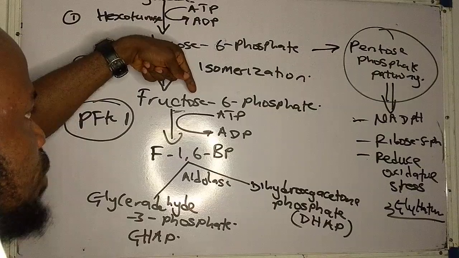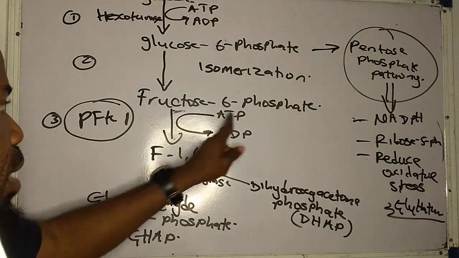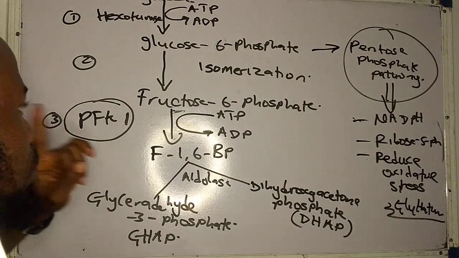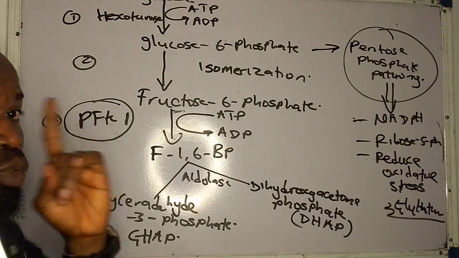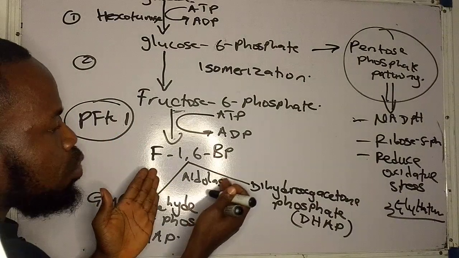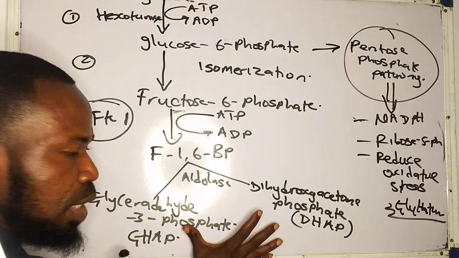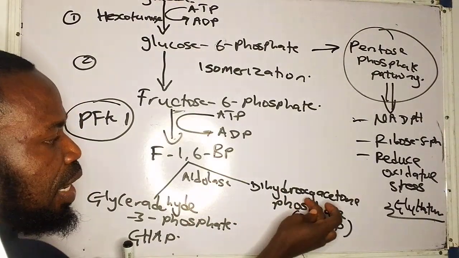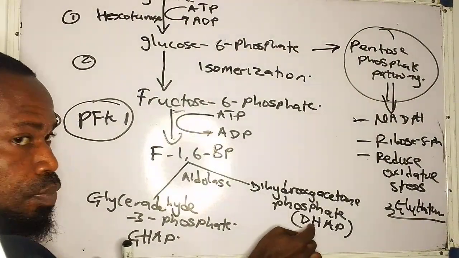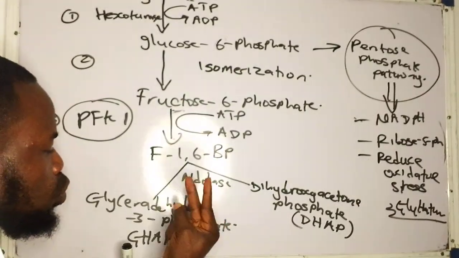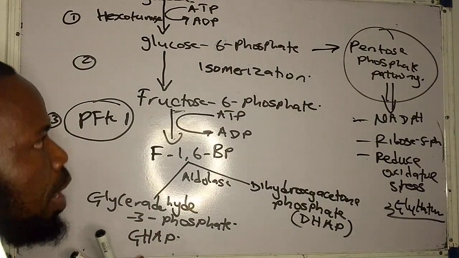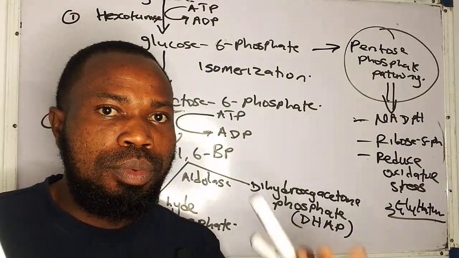Now, remember that this fructose 6-phosphate is phosphorylated to now form fructose 1,6 bisphosphate. Now, the enzyme that does that reaction is phosphofructokinase 1. This is the committed enzyme of glycolysis. Now, when that happens, aldolase cleaves. Now, this next region we want to enter now is that this DAP is converted to GAP. Why? Because this guy is unstable. Then that means we are going to be having two glyceraldehydes to proceed in the pathway.